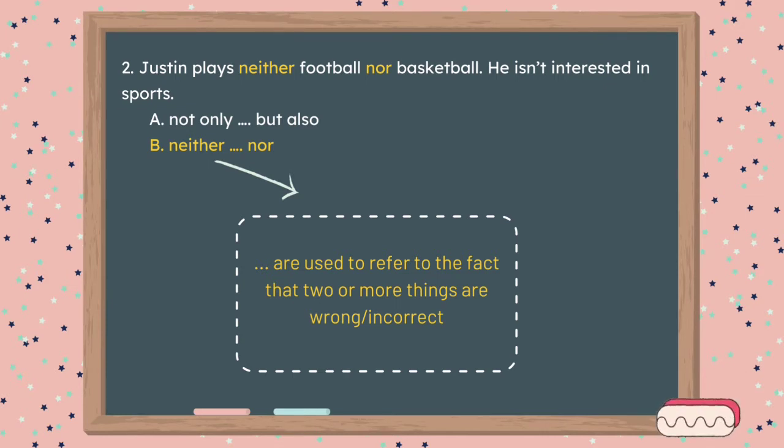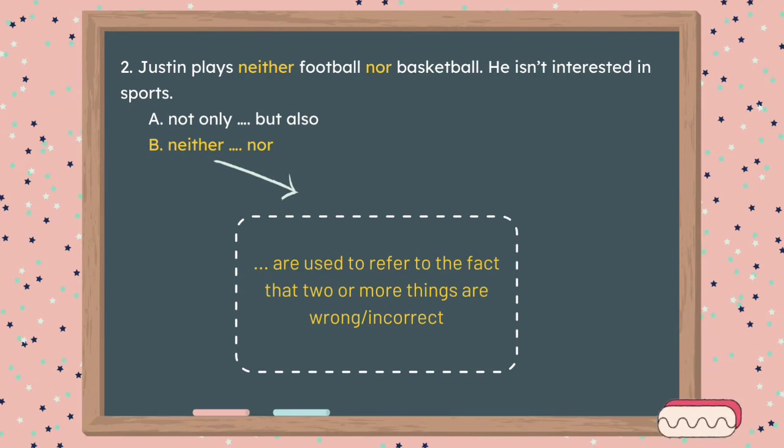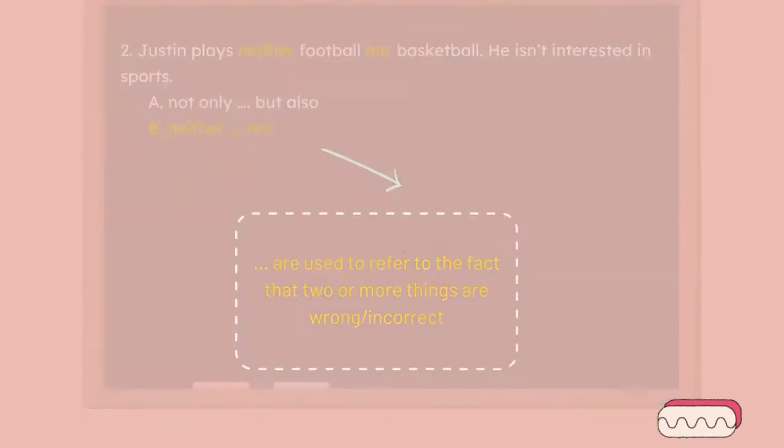Justin plays neither football nor basketball. He isn't interested in sports. Justin doesn't play football or basketball. He isn't interested in sports. Because it uses neither, the context is negative, which means not. Justin plays neither. Justin doesn't play. There are two things that are wrong here. Justin doesn't play football and Justin doesn't play basketball.